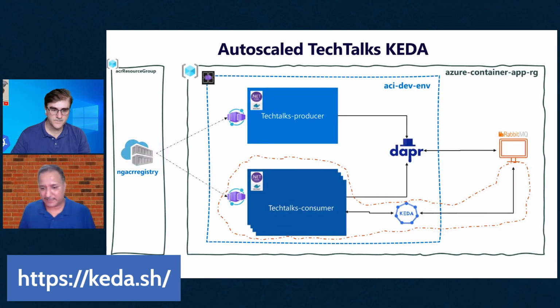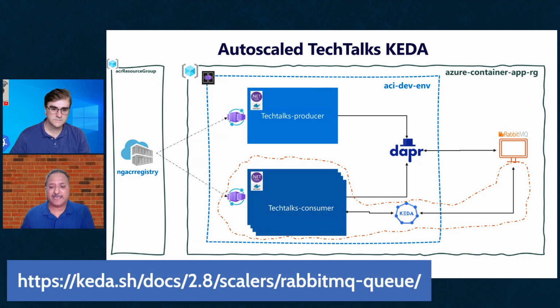Keda requires two things. One is the source where it should look for the trigger. In our case, RabbitMQ is the source of information where Keda should look when it wants to scale. And the second thing is what it needs to scale. In our case, it is the consumer which we have to scale, and this needs to scale based on the number of messages which are still pending to be processed. So Keda sits in between our RabbitMQ and the consumer, and looking mainly at the number of pending messages, it can decide whether scaling up has to happen or it has to scale down.